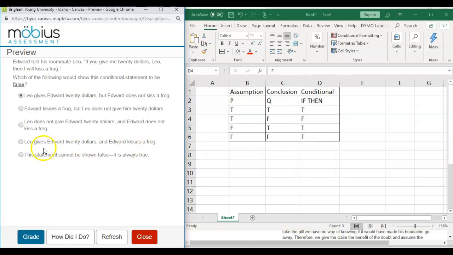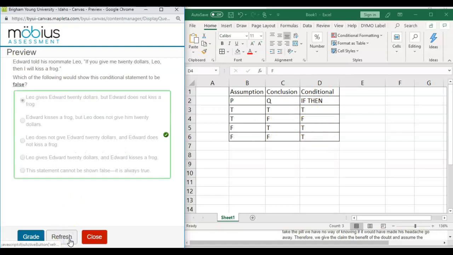The next one, Leo gives Edward the $20 and Edward kisses the frog. So it's true and true. That means the entire statement is true, and we were looking for false. And the last one, the statement cannot be shown false. It is always true. That's not true of any conditional statement because all conditional statements have a truth value for the assumption and the conclusion, and the conditional statement can either be true or false. So this one is our answer, and we can move on to the next problem.